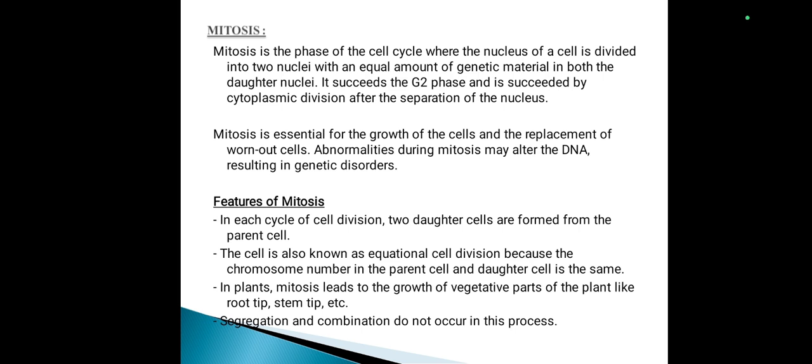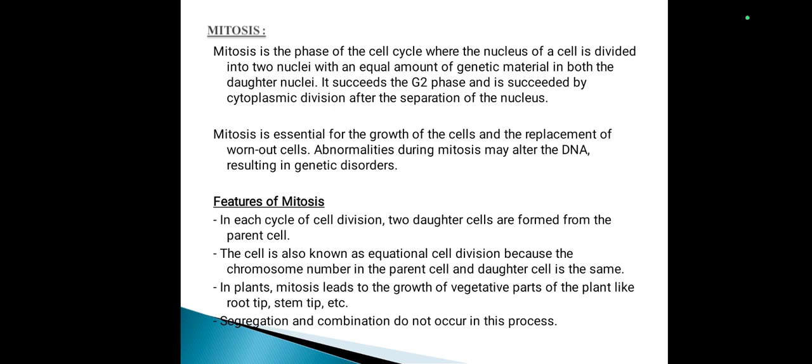So what are the features of mitosis? In each cycle of cell division, two daughter cells are formed from the parent cell. It is also known as equational cell division because the chromosome number in the parent cell and daughter cells is the same.